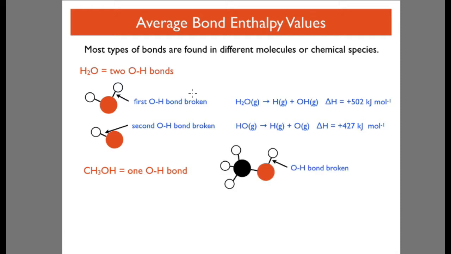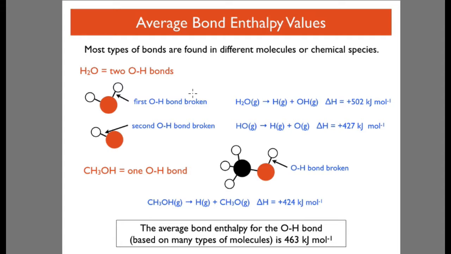If we have a look at methanol, it's got 1 OH bond, and the bond enthalpy for that oxygen-hydrogen bond in methanol is 424. So we've got 3 different bond enthalpies there for the same oxygen-hydrogen bond. So the average bond enthalpy for the OH bond, based on many types of molecules, is 463 kilojoules per mole.